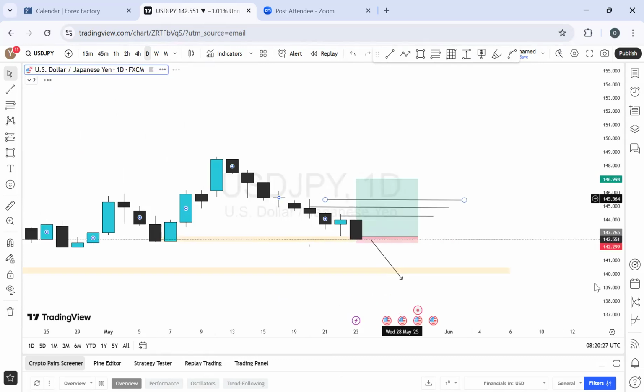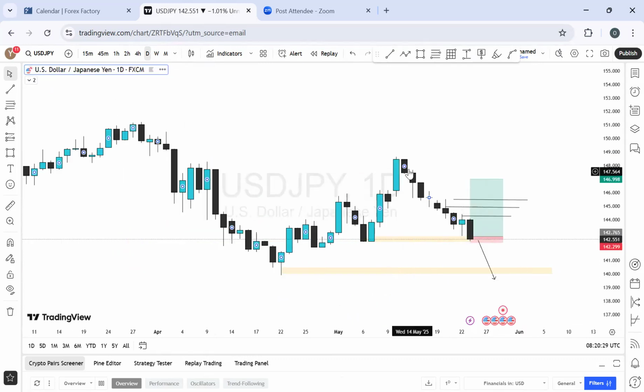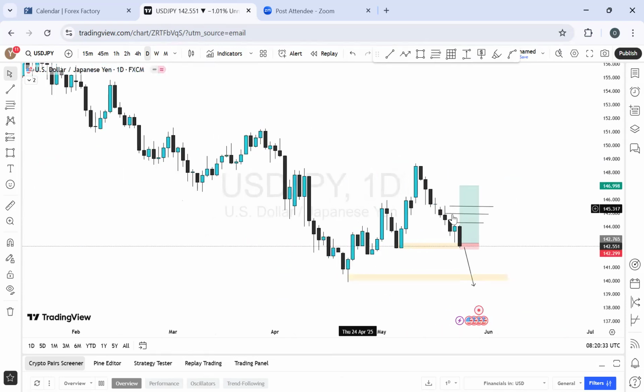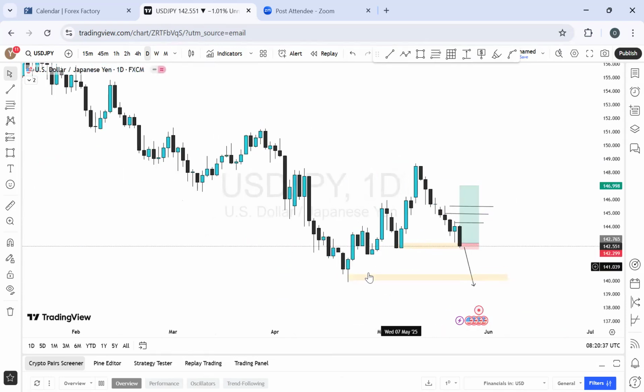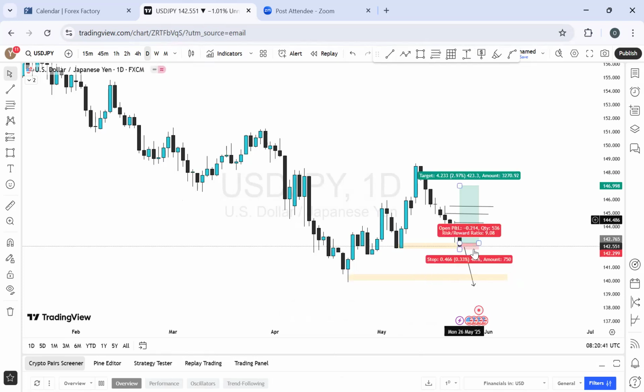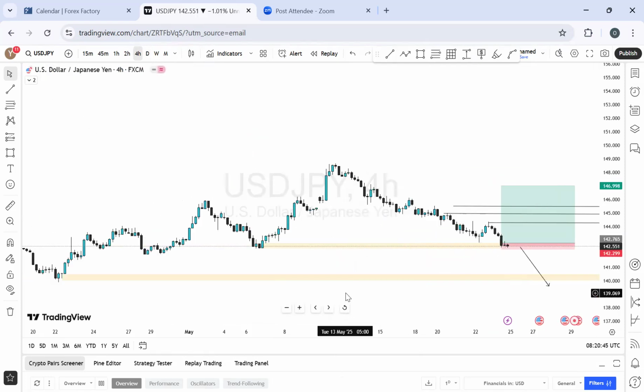Let's see the daily time frame. The daily time frame has been selling for back to back 2 weeks back into this range. And of course, I was anticipating a buy from this range. It's not buying yet, but if it hits the stop loss, then fine. We're selling though into this range. And if it's not hitting the stop loss, then we're buying according to the last week outlook. On the 4 hour time frame, it remains the same.